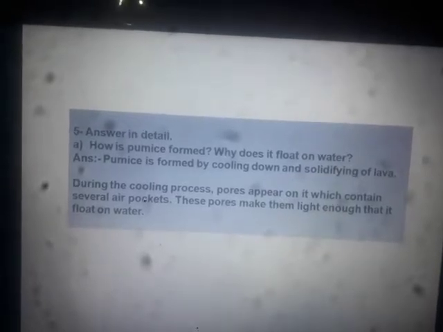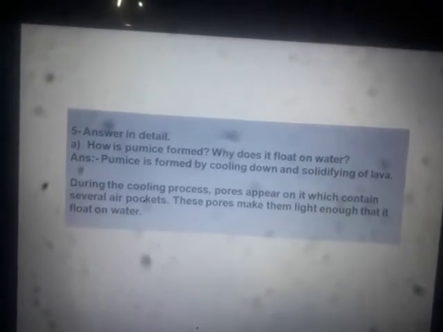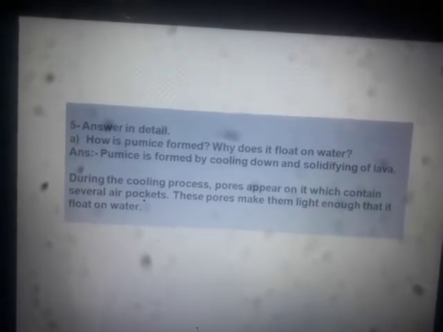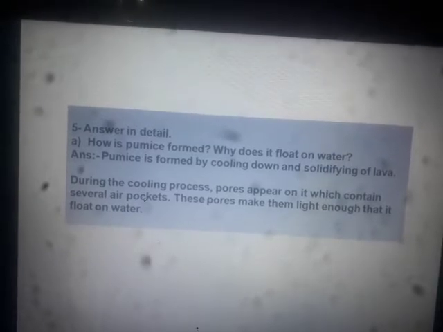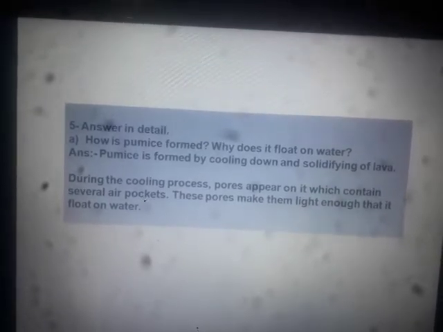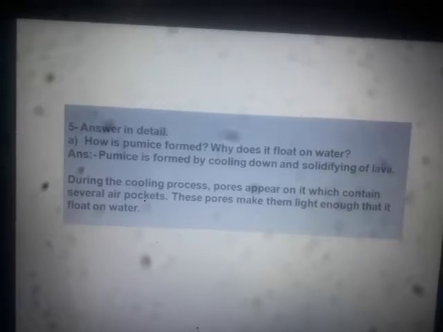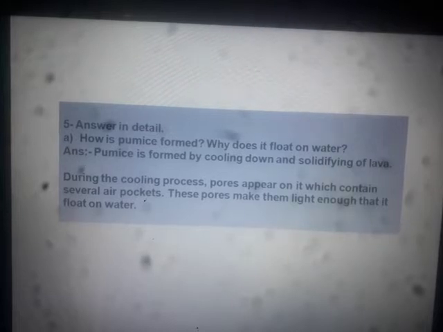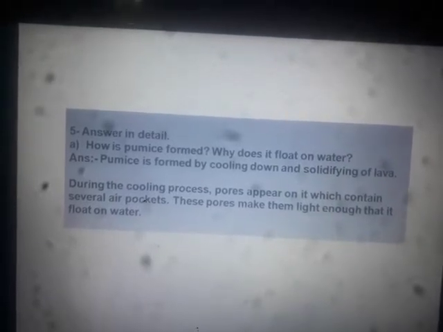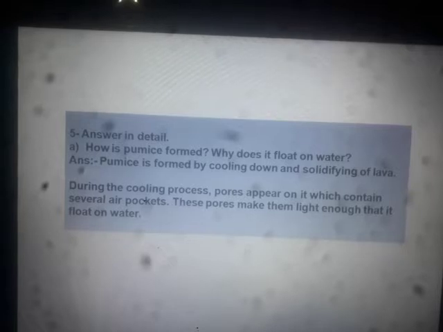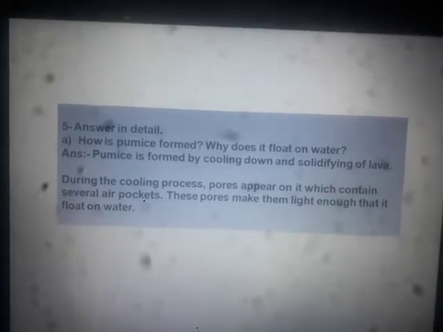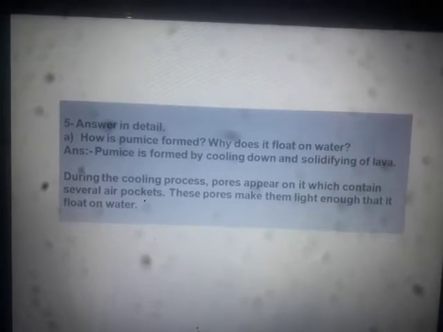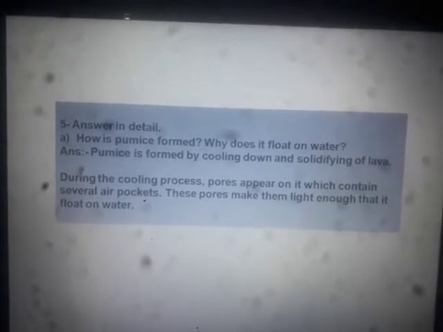Because it is lighter. Why is it lighter? Because it develops air pockets. During the cooling process, it develops several holes, air gets trapped inside it, and obviously that makes it lighter. Okay, so in any way you can understand this thing.